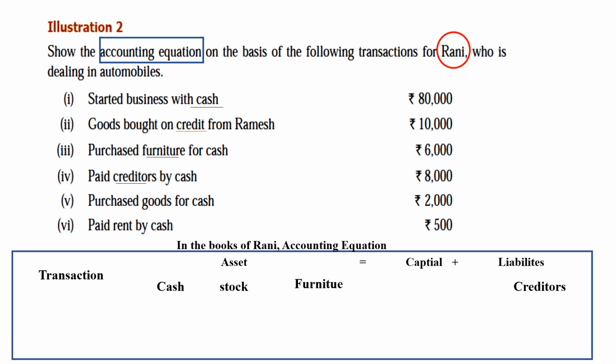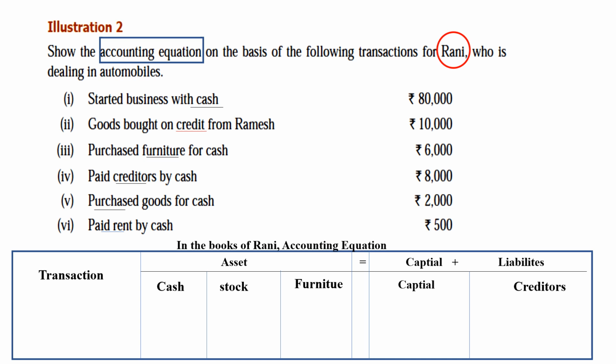So this is the format. The formula equation is asset is equal to capital plus liability. Under asset, in each sum you have to read and categorize the assets: cash, stock, furniture and so on. And this part, capital plus liability. So you have to draw a line like this. And now let's move on to do the first one.